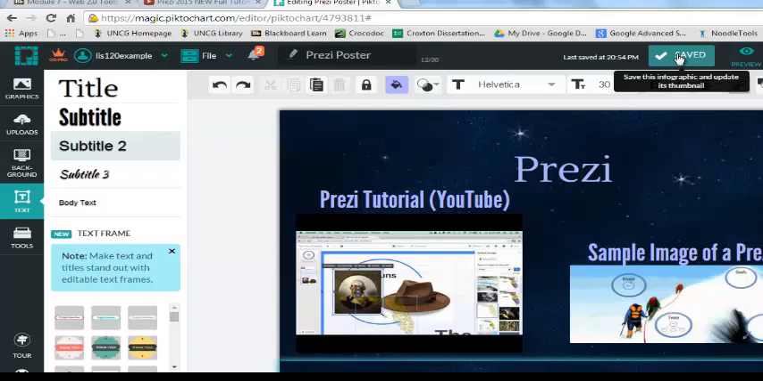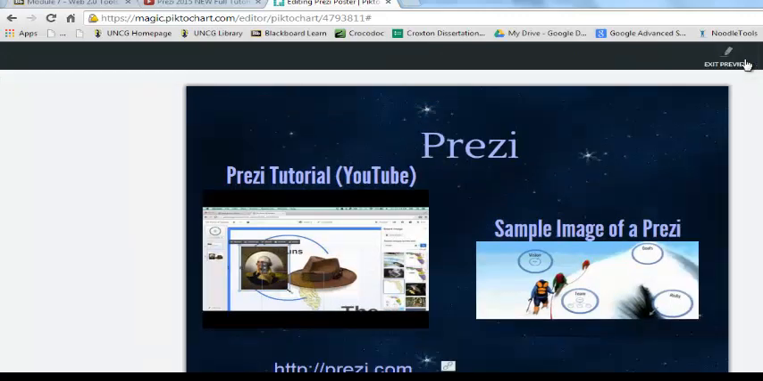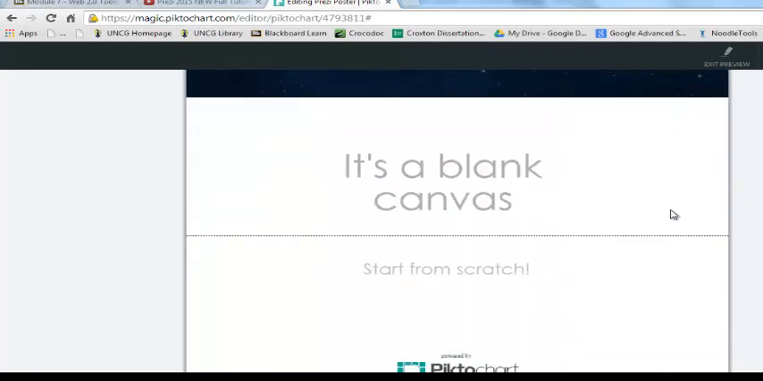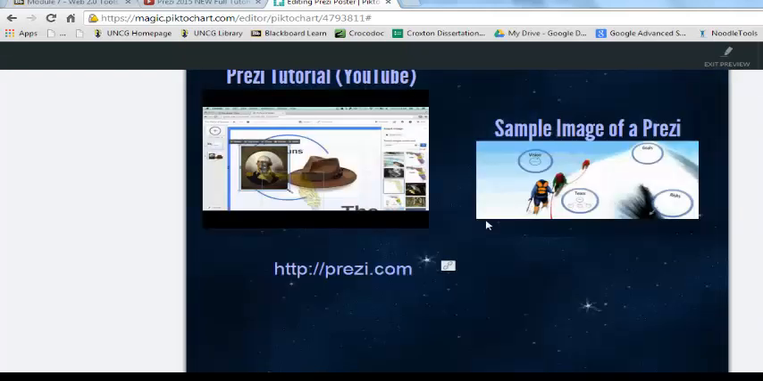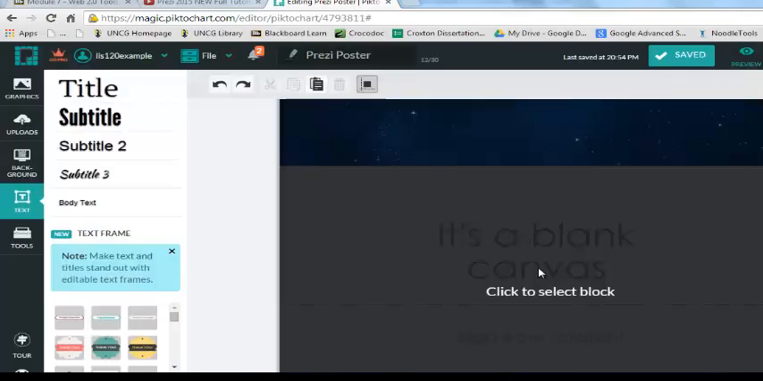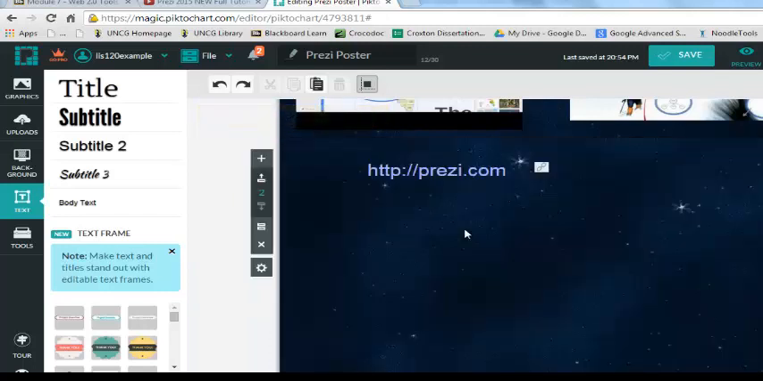Before I publish my poster to the internet, I am going to save it again. I'm going to take a preview just to see how things look when it's all put together. I see that I have this random stuff down here. I'm not so crazy about that, so I'm going to exit preview. I'm going to scroll down. I do that by clicking in the block that I don't want.